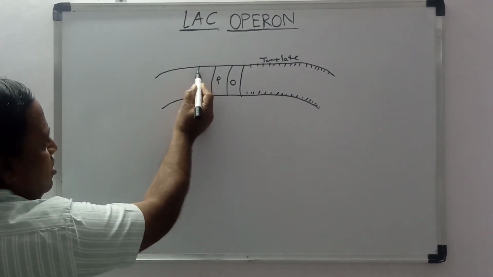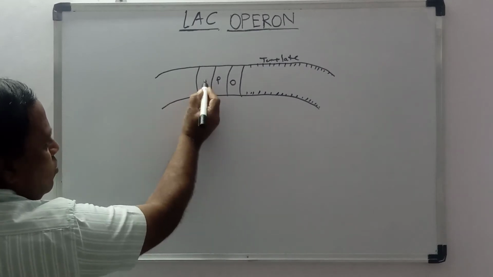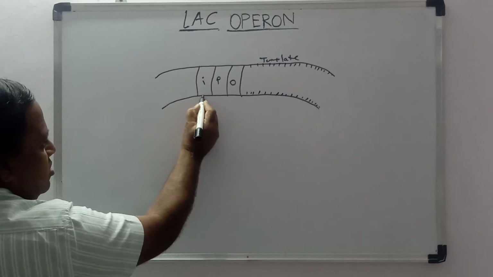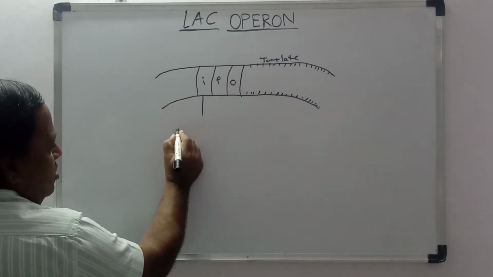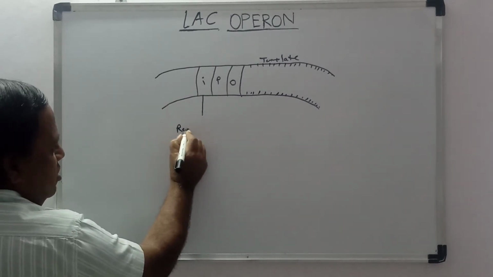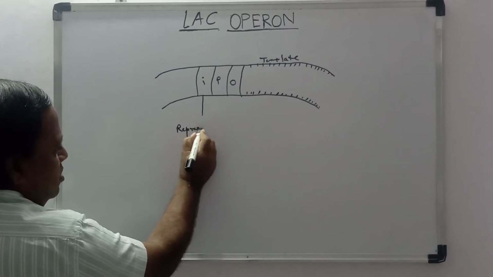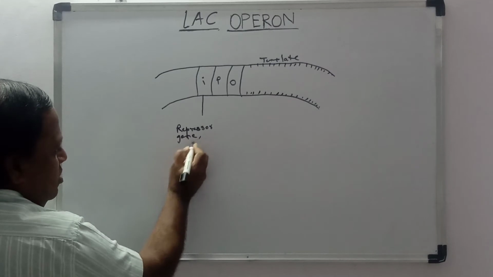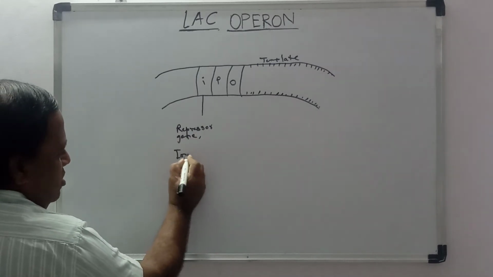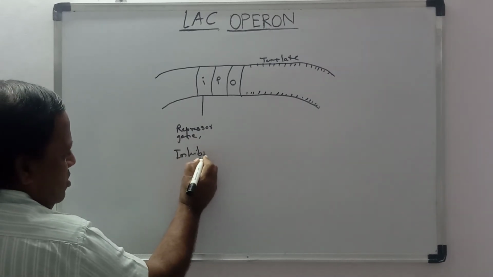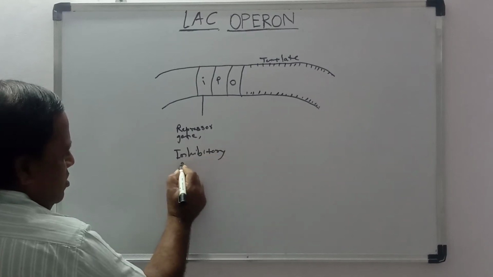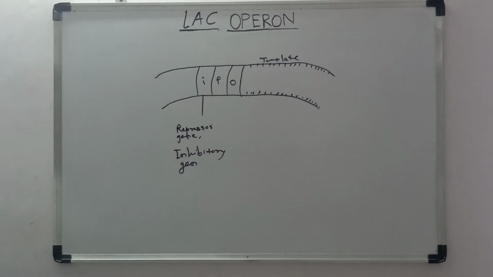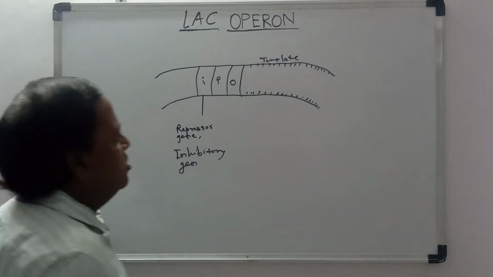Again, there is one more gene that is called the I gene. This I gene is called the repressor gene or inhibitory gene.